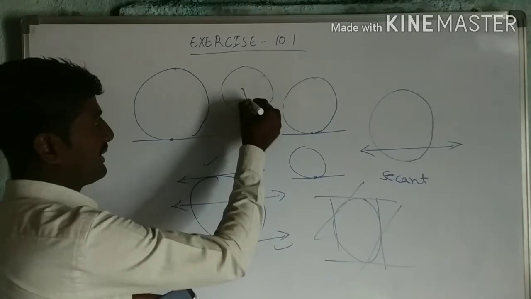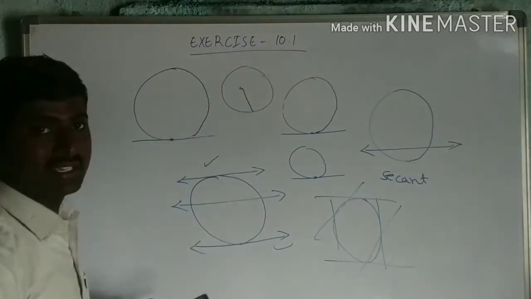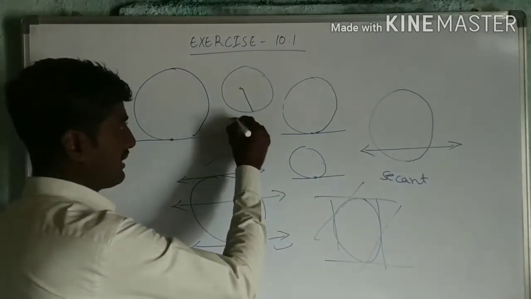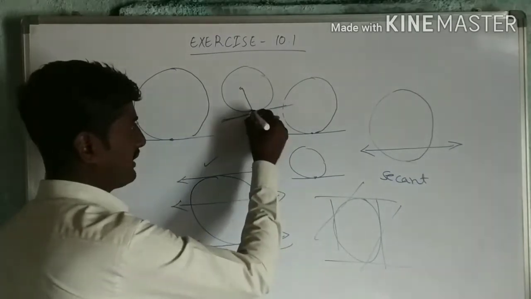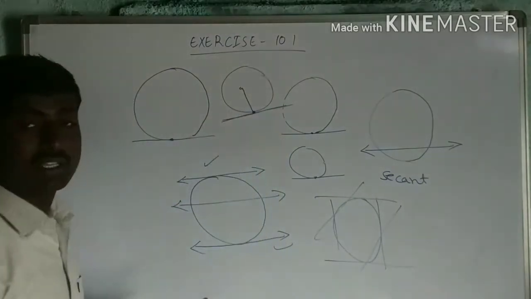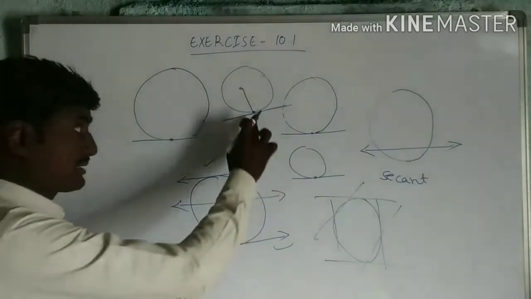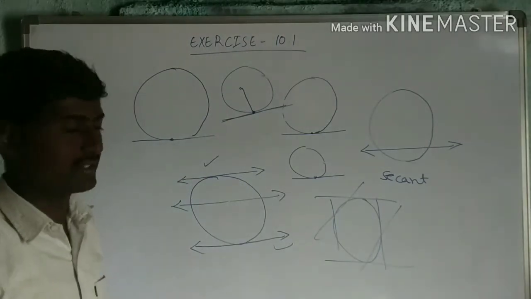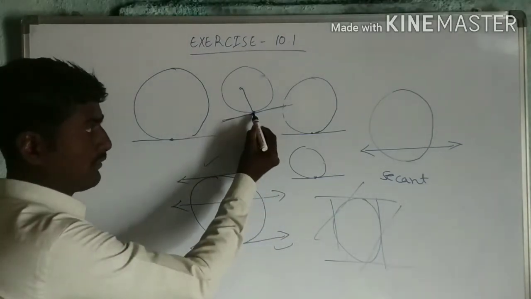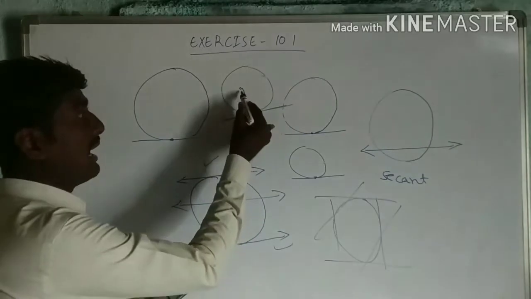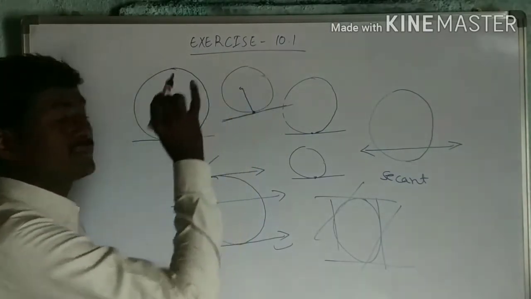Otherwise, they can say it in this way. I can draw a radius from the center of the circle to the tangent. This point is also called the point of contact. It is the point of intersection of the tangent and the radius drawn from the center of the circle.